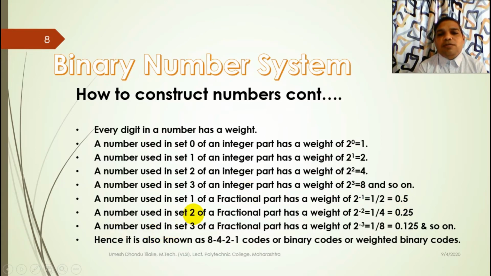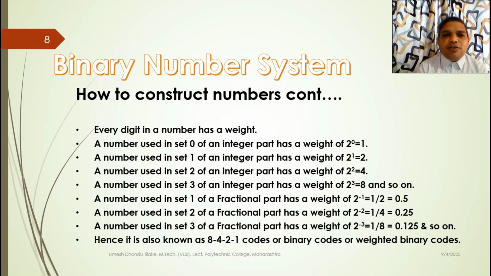In set 2, the weight is 2 power minus 2, which is equal to 1 by 2 power plus 2, that is 1 by 4. So 1 by 4 is equal to 0.25. So the digit used in set 2 in a fractional part has a weight of 0.25. The digit used in set 3 of a fractional part will have a weight of 2 power minus 3, which is equal to 1 by 2 power plus 3, that is 1 by 8, equal to 0.125, and so on. If there is a set 4, then 2 power minus 4 is equal to 1 by 16, 0.0625 will be the weight of the digit used in set 4 in a fractional part.